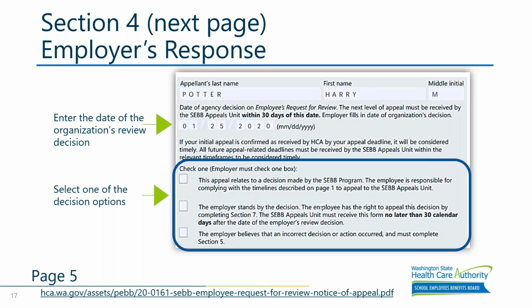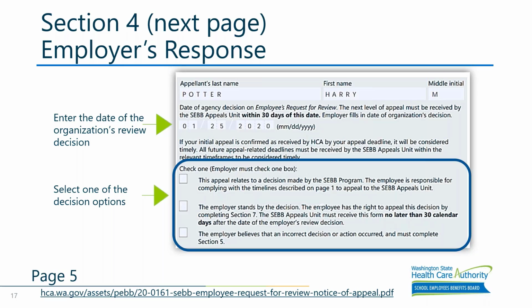One question we received was, what happens if a benefits administrator does not mark the employer decision on the appeal form? If no employer decision is marked, this will cause delay in processing your employee's appeal, as we will have to reach out and contact you for your decision before the appeal will be processed.